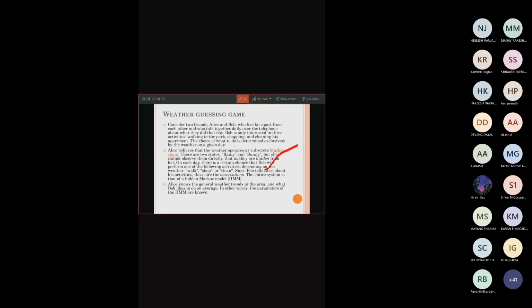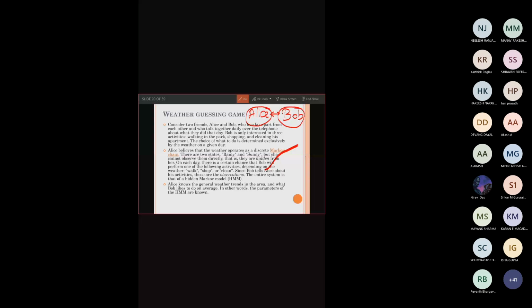There is one person, Alice. This is the problem we have seen in the last class, and Bob is there. They are communicating with each other. They are far apart, just making use of the mobile phone to communicate with each other.